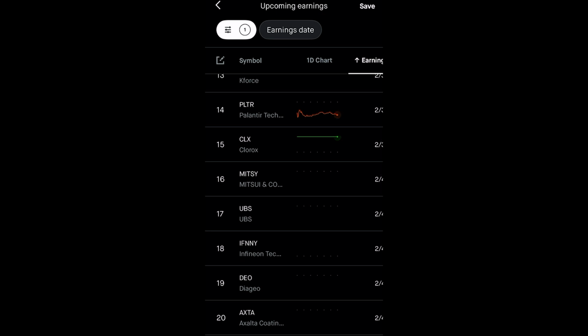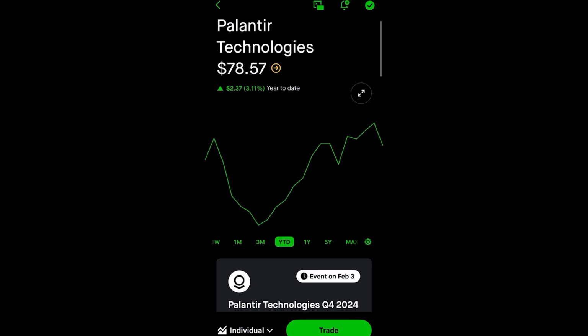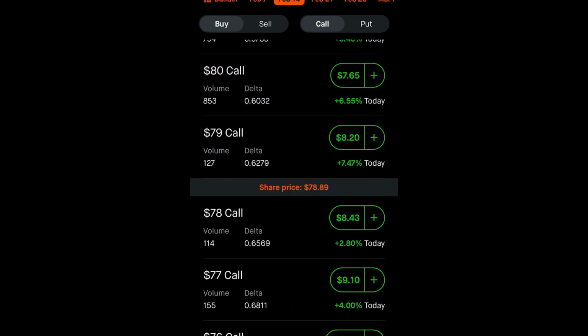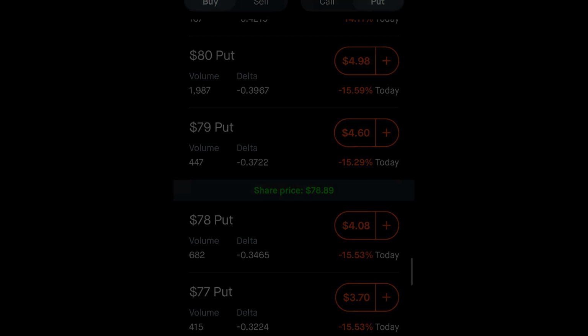So stocks tend to move big after earnings, but option premium is often overpriced. You want to make sure to look for the expected move. What's the expected move? Well, that's when you find the option chain by adding the at the money call and put prices together. If the expected move is $5 and the stock is 100, the market expects it to move to either 95 or 105.